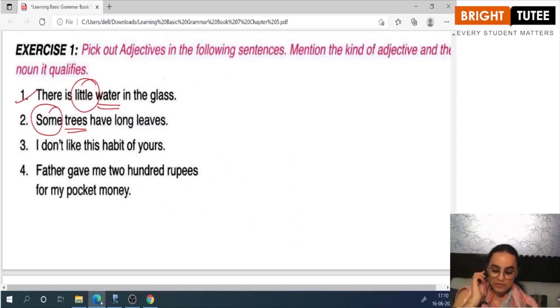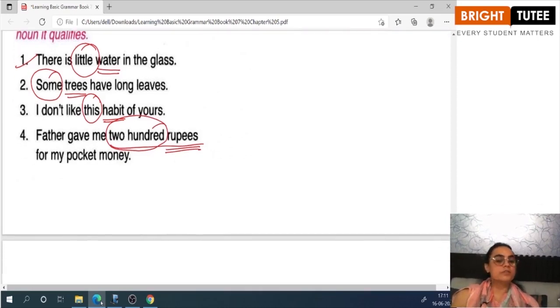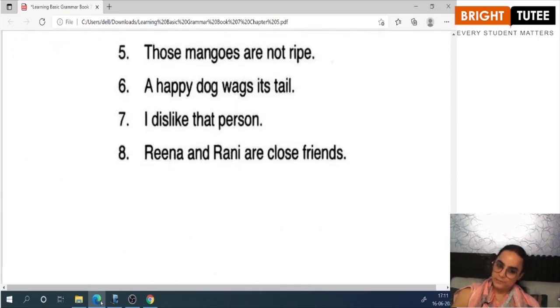I don't like this habit of yours. What is my adjective? This, which is a demonstrative adjective. And what is the noun that it is representing? Habit. Father gave me 200 rupees for my pocket money. What is my adjective? 200, which is an adjective of number. And what is the noun that it is representing? So this way, dear students, you have to identify the adjectives in the rest of the four sentences.